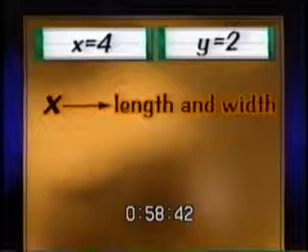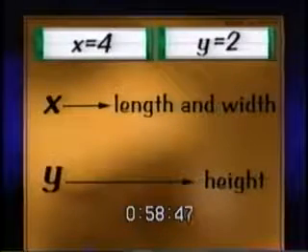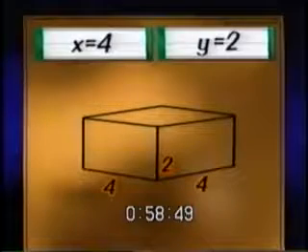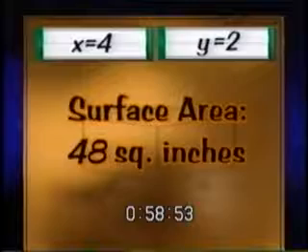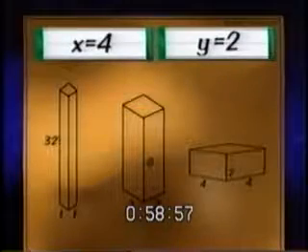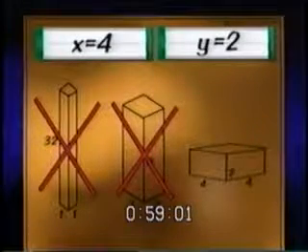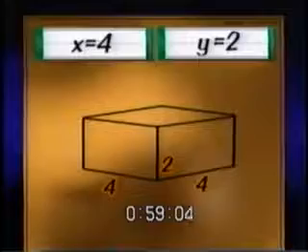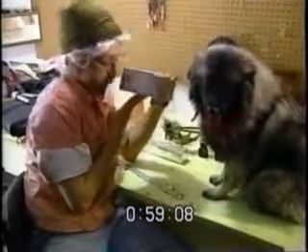Remember, x is the length and width, and y is the height. Therefore, the dimensions of the best box for Uncle Skippy are length and width of 4 and height of 2, giving a surface area of 48 square inches. It just so happens that this was also the smallest of the 3 boxes that we started with. But now we are sure that this box has the minimum surface area possible to hold 32 cubic inches. So my box should have a length and width of 4 and a height of 2. Now I'm ready for the big time.